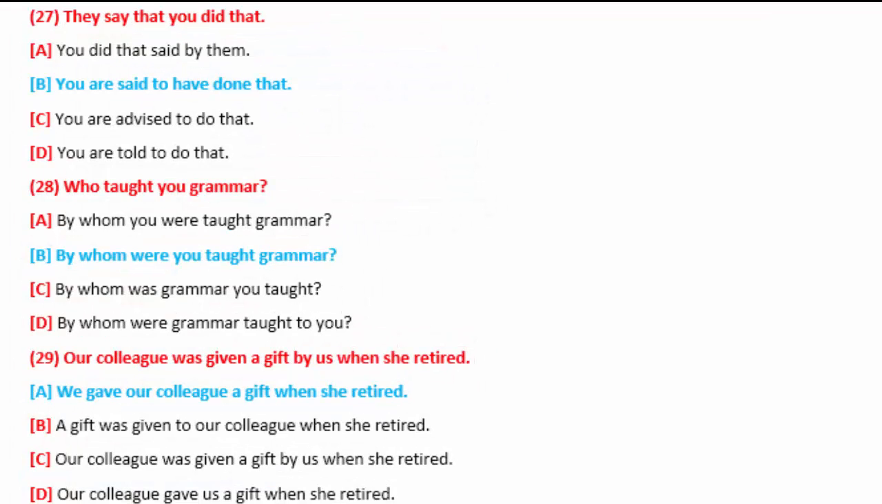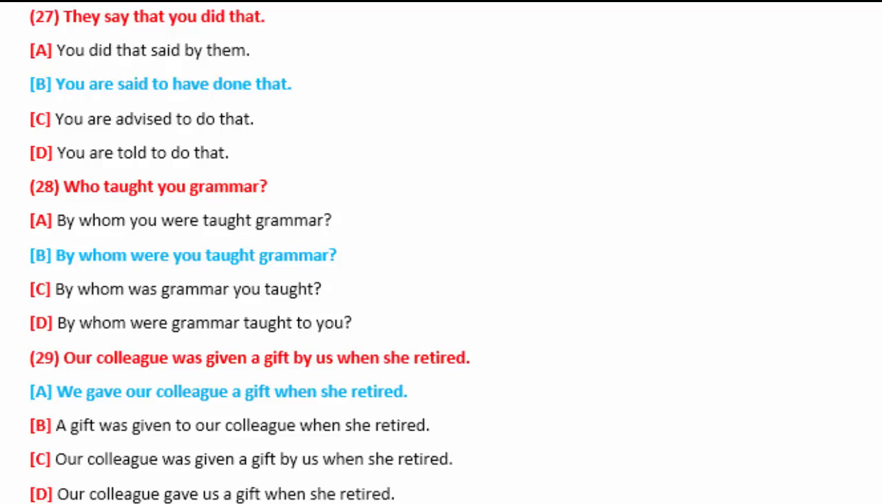Sentence number 27. They say that you did that. Option number B is correct here. You are said to have done that. Sentence number 28. Who taught you grammar? Option number B is correct. By whom were you taught grammar? And sentence number 29. Our colleague was given a gift by us when she retired. Option number A is correct.